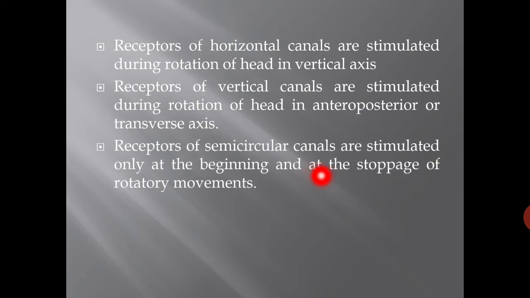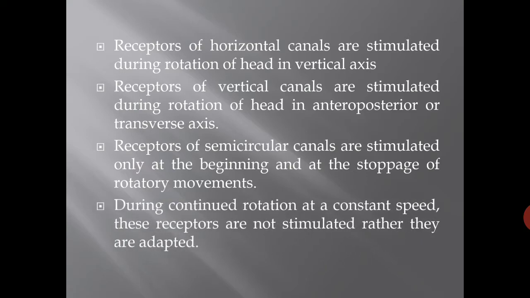Receptors of the semicircular canal are stimulated only at the beginning of the movement of the head and at the stoppage of the rotatory movement. During continued rotation at a constant speed, these receptors are not stimulated; rather, they are adapted.